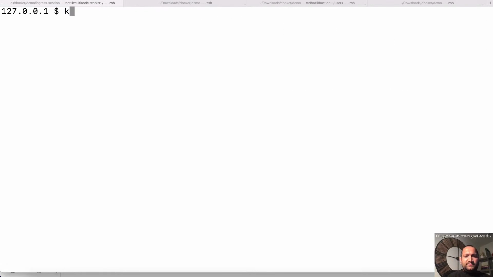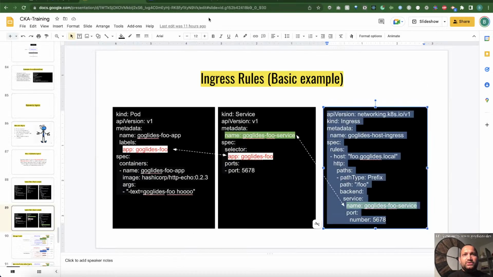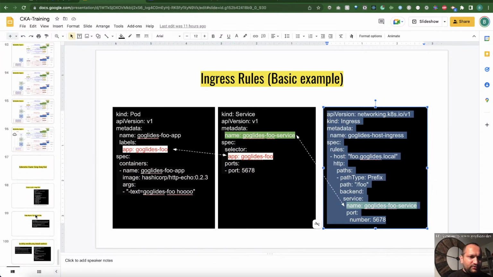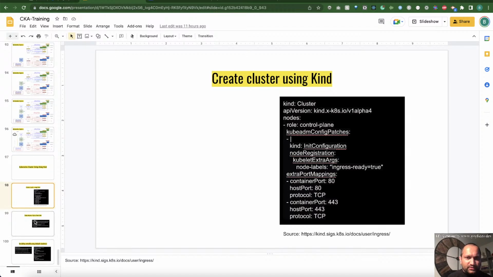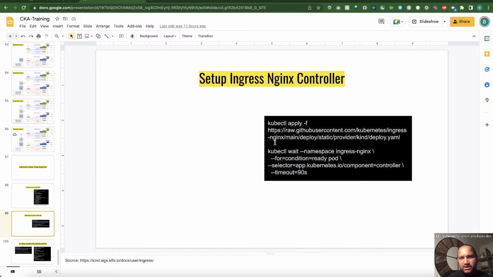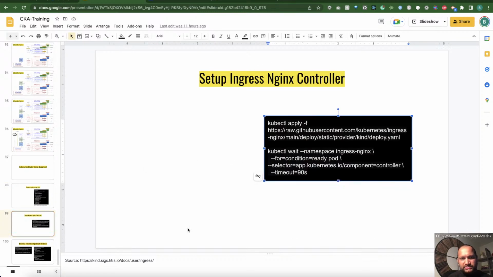So let me create one ingress controller here. What we can do is deploy the ingress controller. I have created another slide for that one. I'm using Kind, by the way. This is a 3-node Kind cluster. Now this is the ingress controller. I took this from the Kind documentation itself, so this is not the one I created. I'm going to simply apply that one.